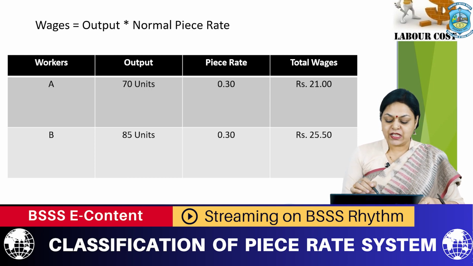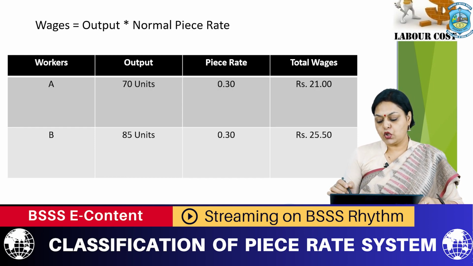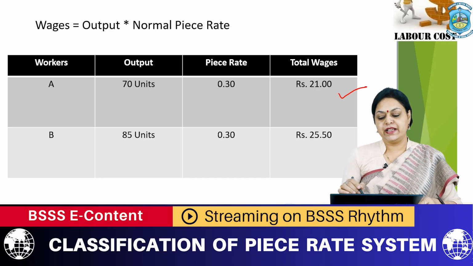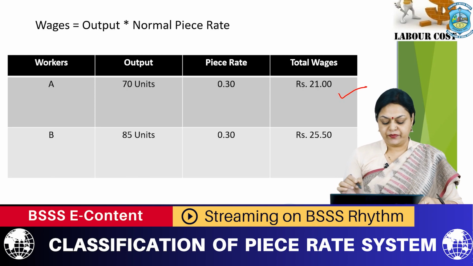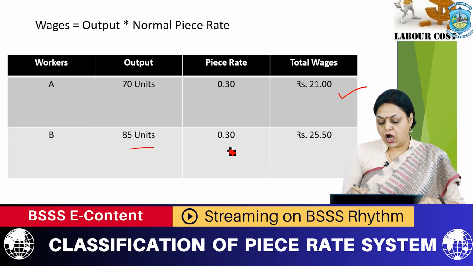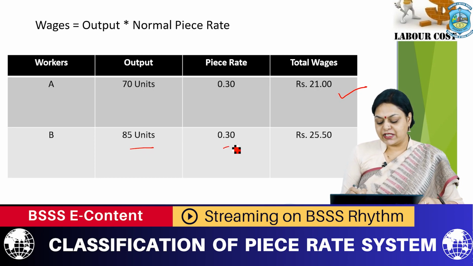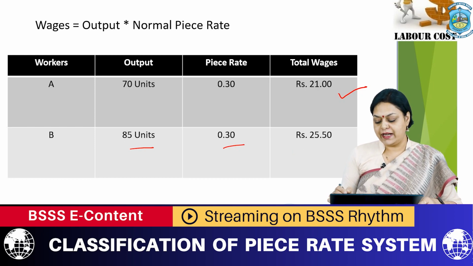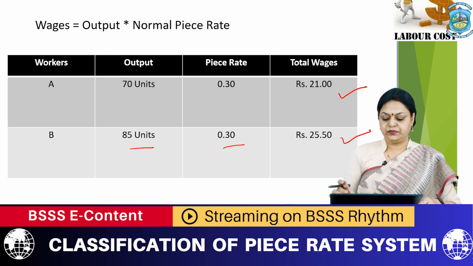Now worker A has produced 70 units. Normal piece rate is 30 paisa per unit. So total wages is 70 into 0.30, that is 21 rupees. On the other hand, B has produced 85 units. Normal piece rate is 0.30. So total wages paid to him is 85 into 0.30, that is 25.50.